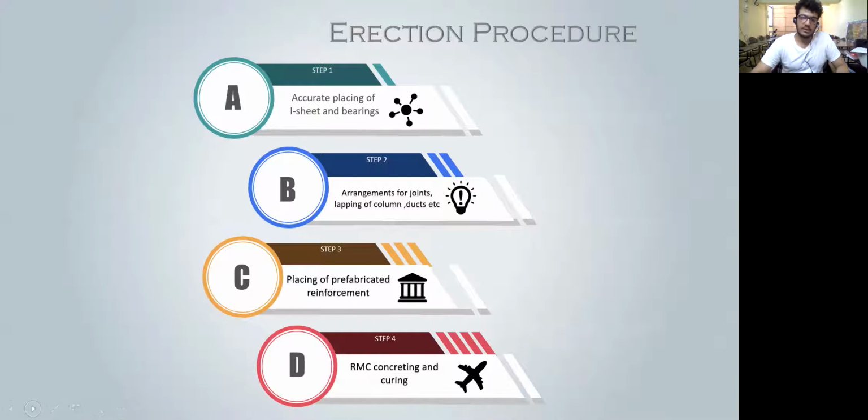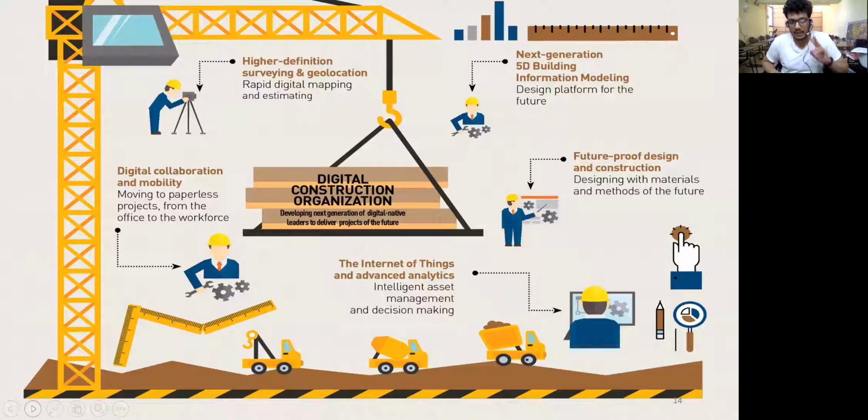Now, the erection procedure is as follows. First, we take the accurate placing of the bearings. Next, we make arrangements for the joints, lapping, columns, dowel bars, expansion joints, contraction joints, and other facilities, followed by placing of fabricated reinforcement, and then comes concreting and finally curing for 28 days.